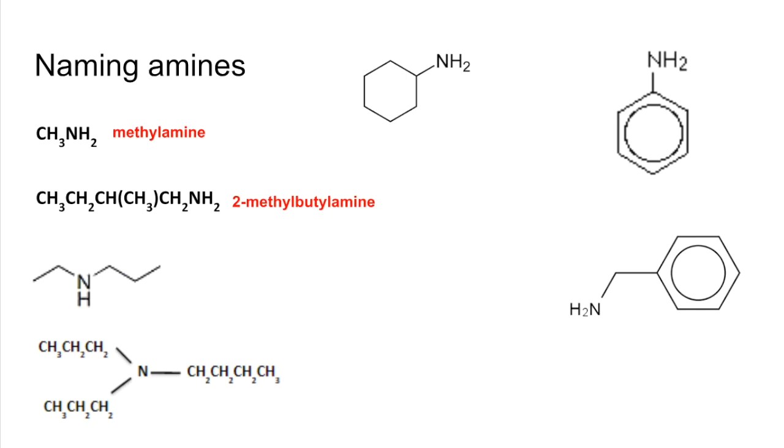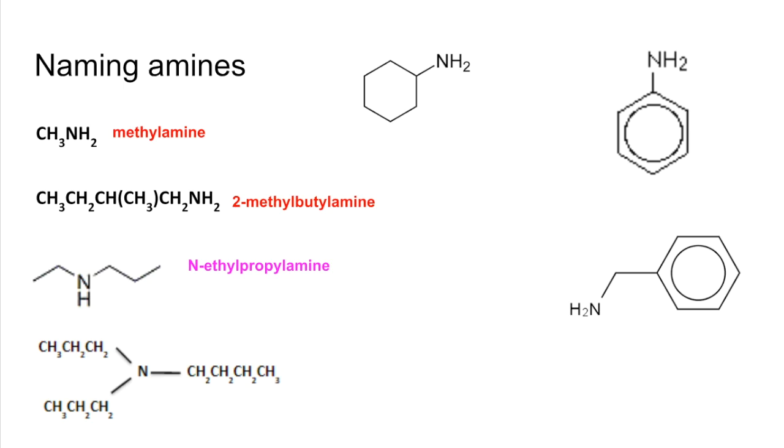Thought I'd include a skeletal one as well. So what have we got here? Well, the longest continuous chain is 1, 2, 3 long. So this is a propylamine, but it's got an ethyl group on the nitrogen. So we call that N-ethyl propylamine.